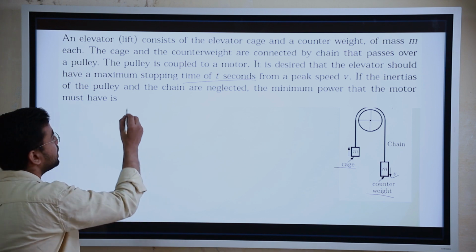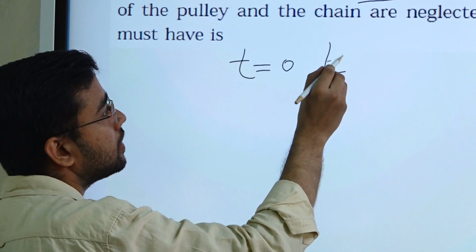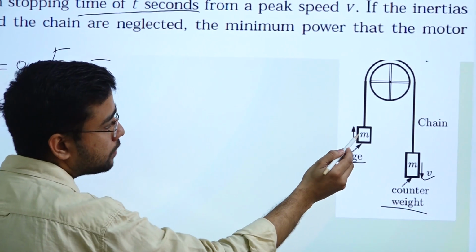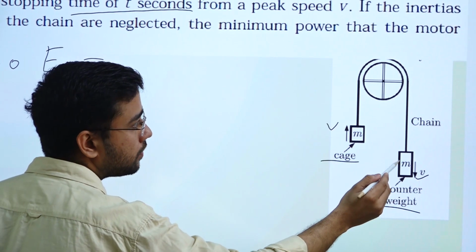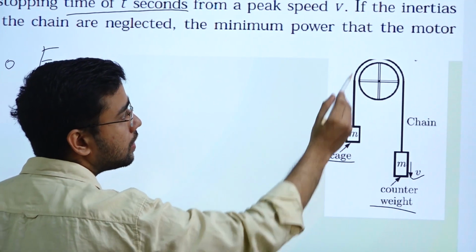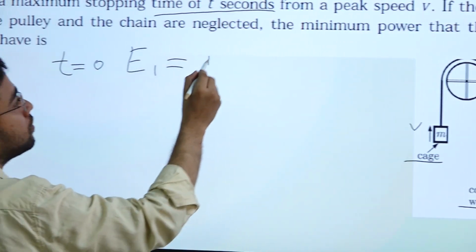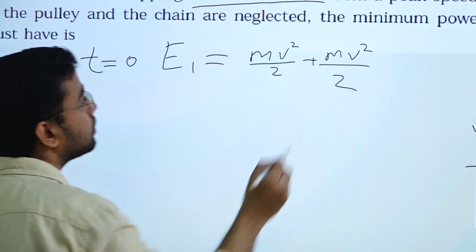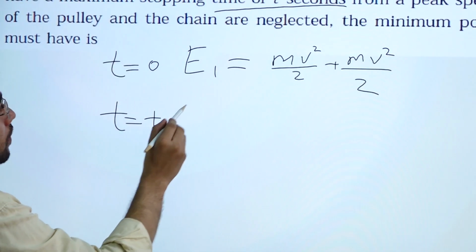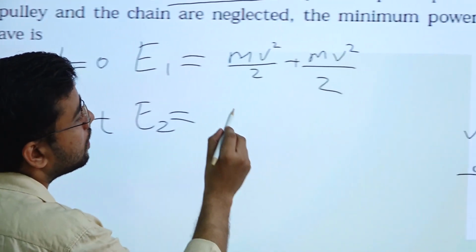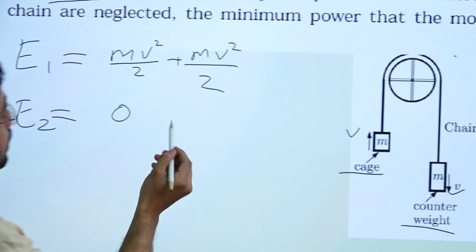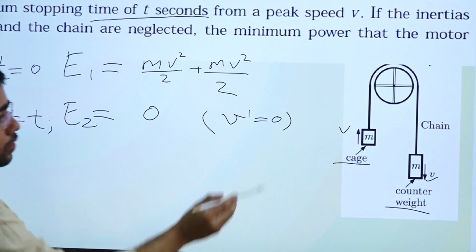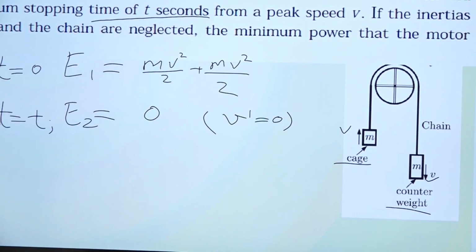So let us see at time t equal to 0, what will be the energy of this system, right? This mass is moving with v velocity, and this also will be moving with v velocity because both are connected with a single string. So mv square by 2 plus mv square by 2. So at t equal to t, what will be the energy? 0, right? Because at t equal to t, v dash should be 0. Both the masses should stop.